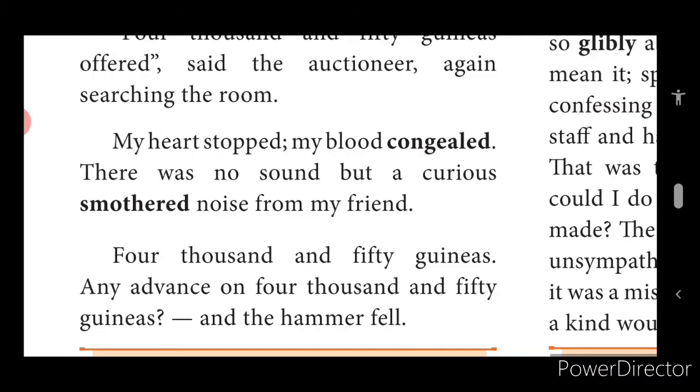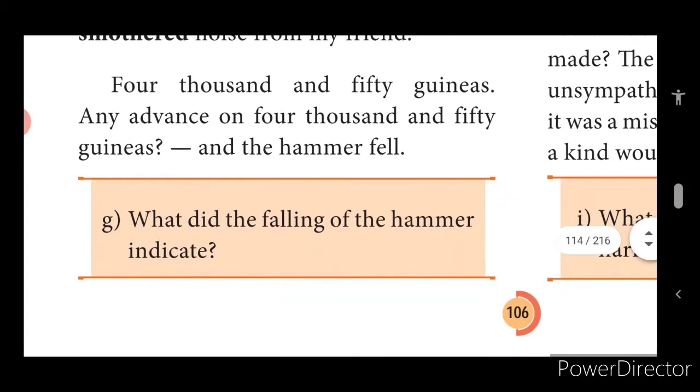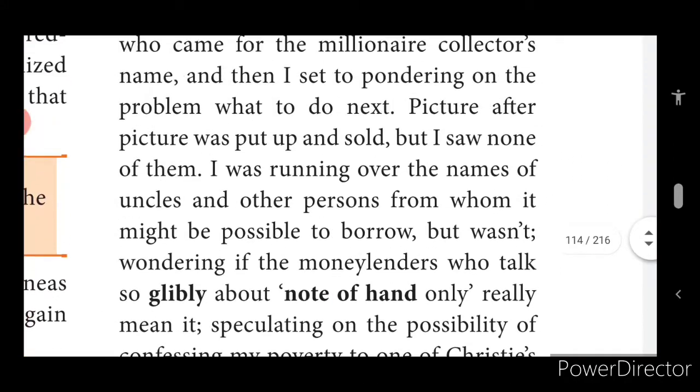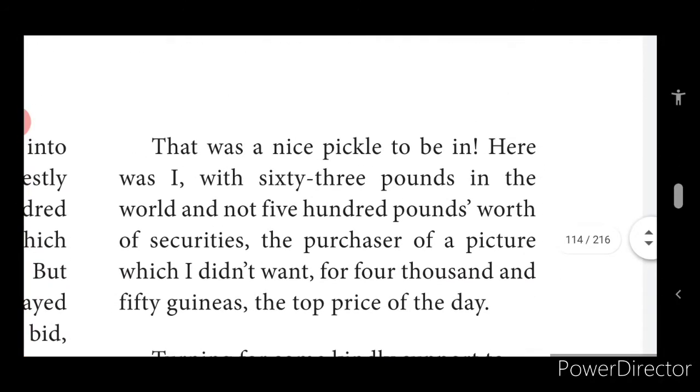"4,050 guineas. Any advance on 4,050 guineas?" And the hammer fell. The auctioneer kept asking, is anyone willing to raise? Anyone willing to offer more? No one opened their mouth. Finally, the hammer fell, in the sense that it stopped. Thrice the amount will be repeated, children, and that will be the fixed amount. The auctioneer started saying 4,050. Anyone willing to increase? 4,050. He dropped the hammer, which means the picture is fixed at 4,050. Now the author is supposed to buy the picture.